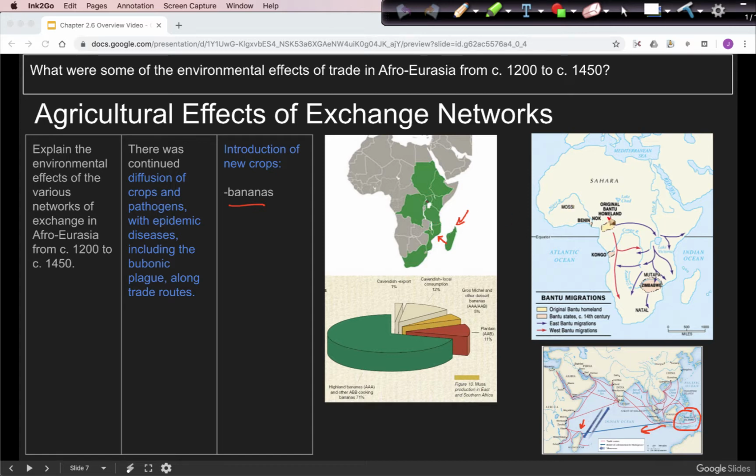A significant feature of the cultures of sub-Saharan Africa is that they developed from this group of people called the Bantu, as you can see on this map following these arrows, migrated and spread throughout sub-Saharan Africa. There is a staple crop in this kind of Western Africa region here, which is the yam. But the yam doesn't grow very well down in these regions. So one of the things that's important in places like over here is that bananas replaced yams as the staple crop, allowing this migration to continue.